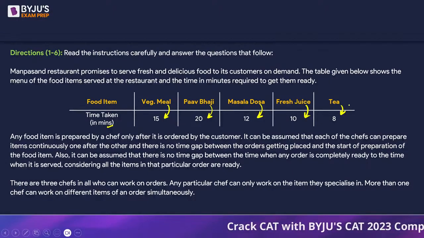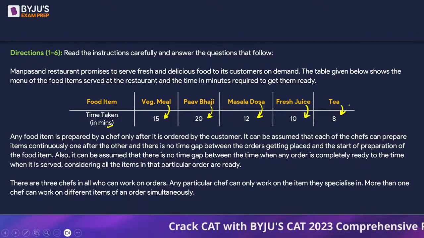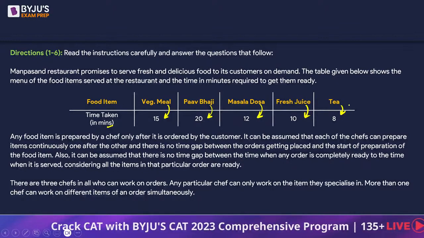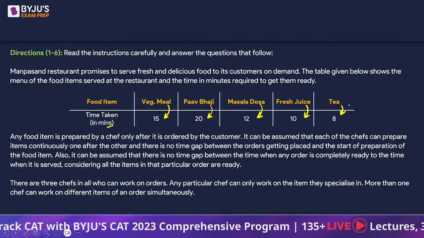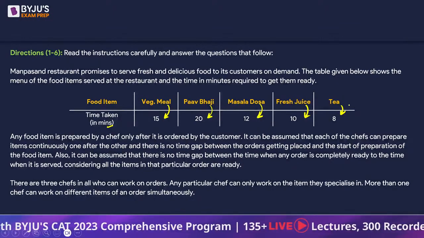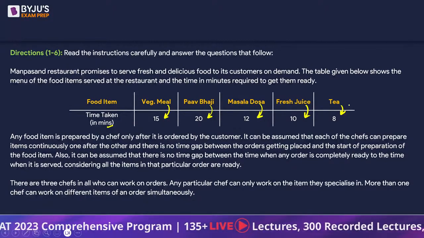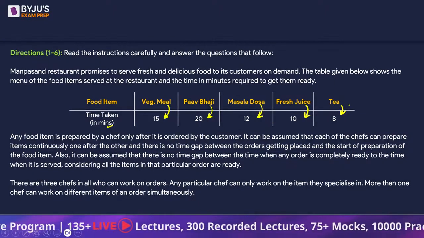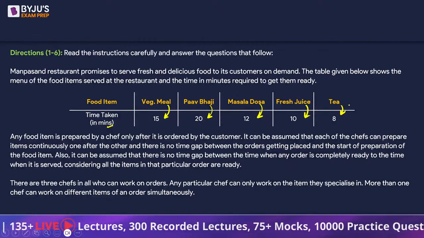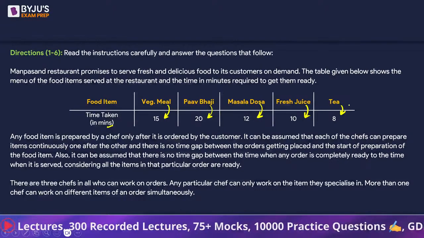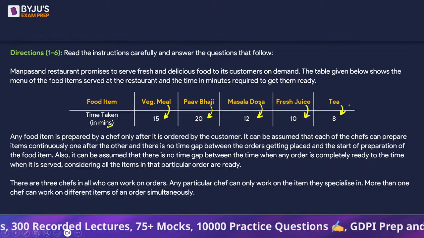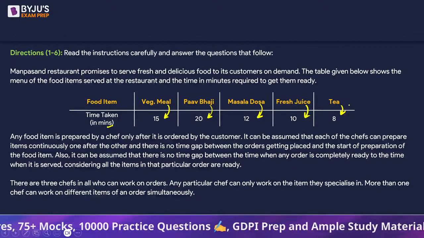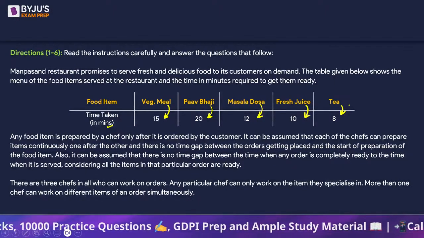Now, any food item is prepared by a chef only after it is ordered by the customer. It can be assumed that each of the chefs can prepare items continuously one after the other and there is no time gap between the orders getting placed and the start of preparation of the food item. Also, it can be assumed that there is no time gap between the time when the order is completely ready and the time when it is served, considering all the items in that particular order are ready. So, this is so very obvious.